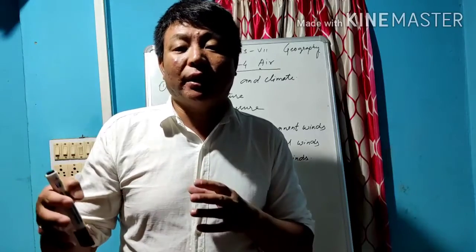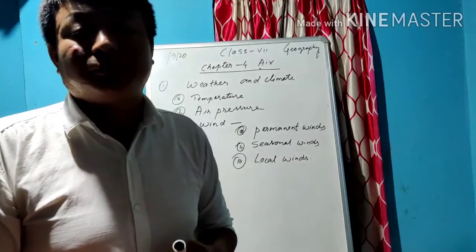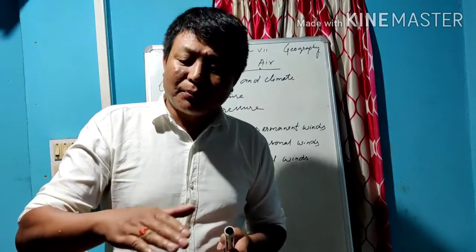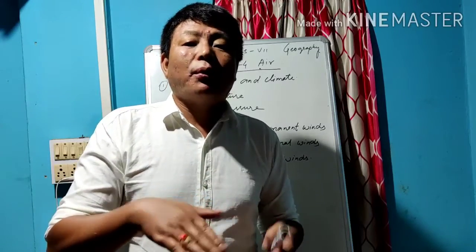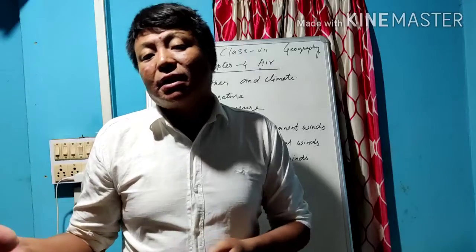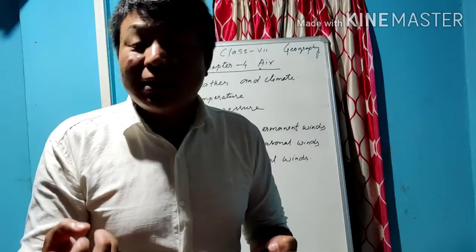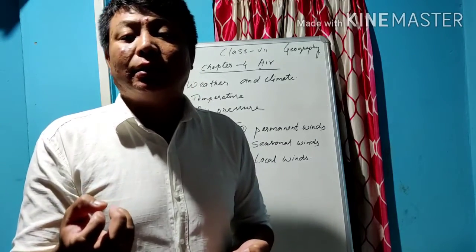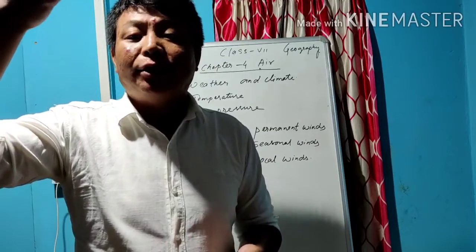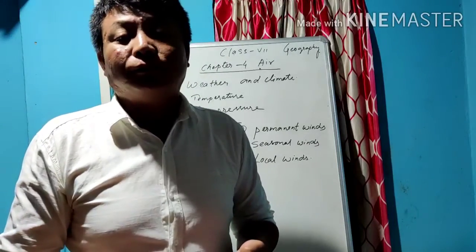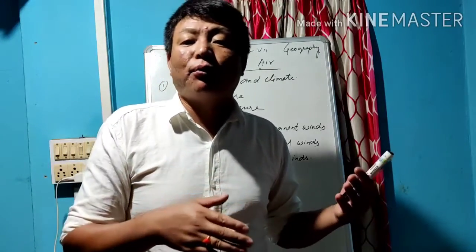Also the height from sea level, which is referred to as the altitude. When we count the altitude, we have to count from sea level. Where there are more trees and more natural vegetation, the trees release moisture which is transferred up into the atmosphere, and due to that we feel cold. But in open areas, we find it is warmer.